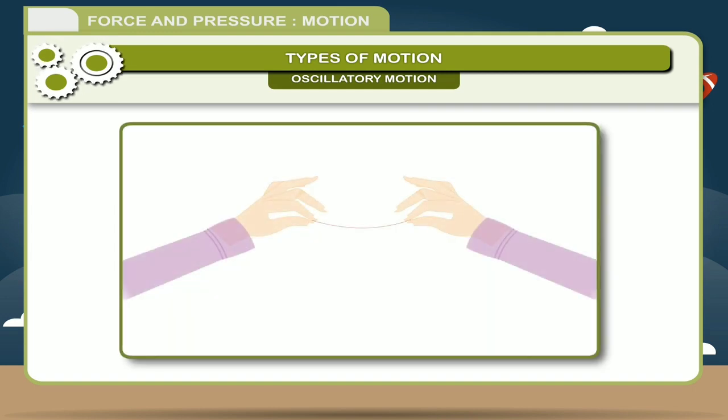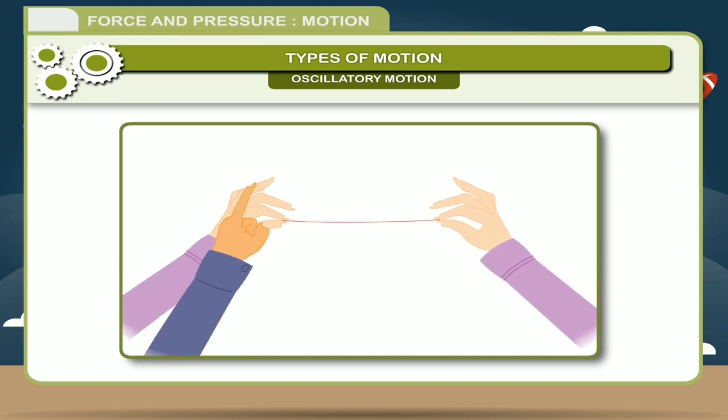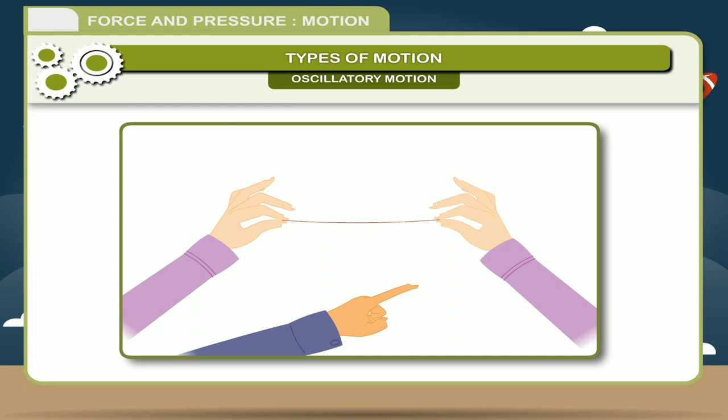Now let's see an activity. Take a thin metallic wire and stretch it tightly between two points. Pluck it at the center. You will notice that it shows to and fro motion, which is also known as repetitive motion.